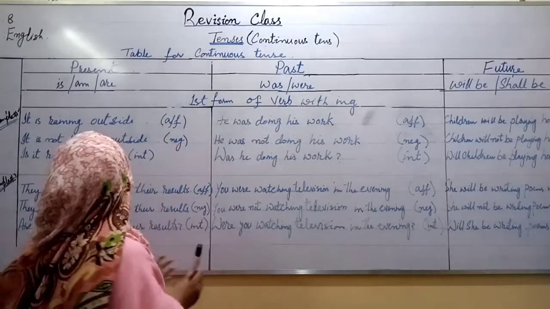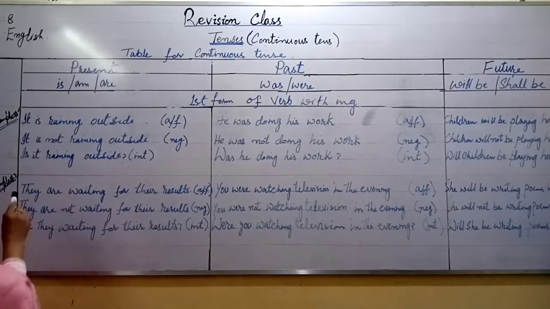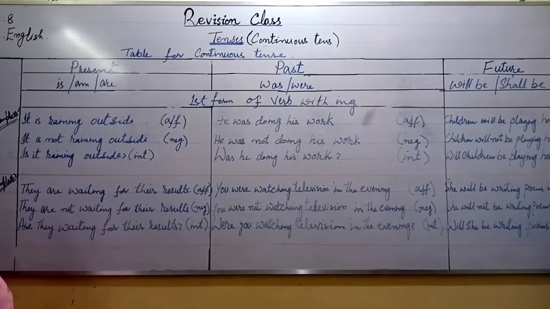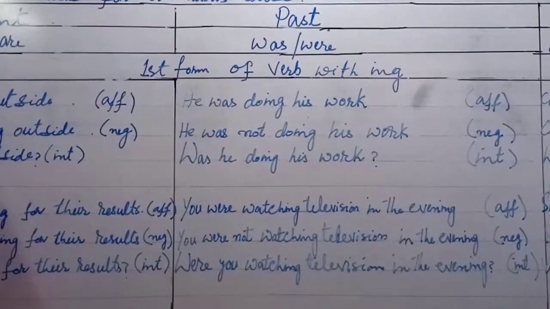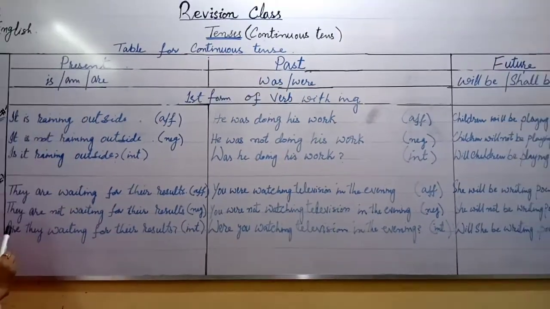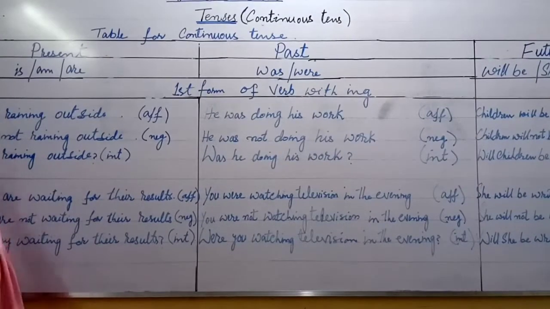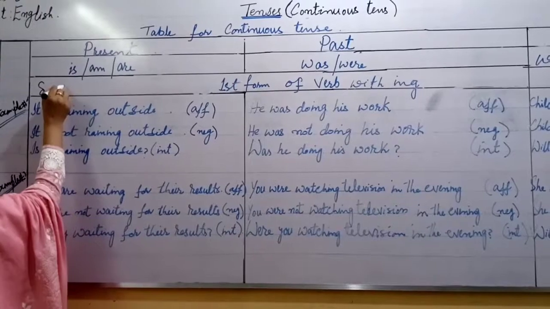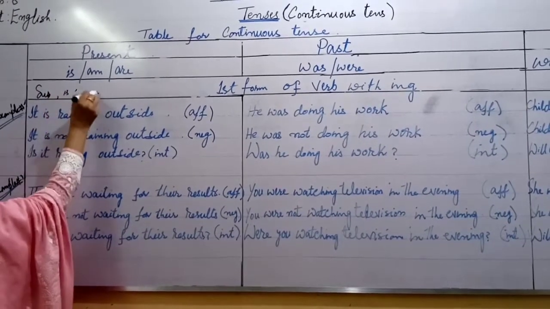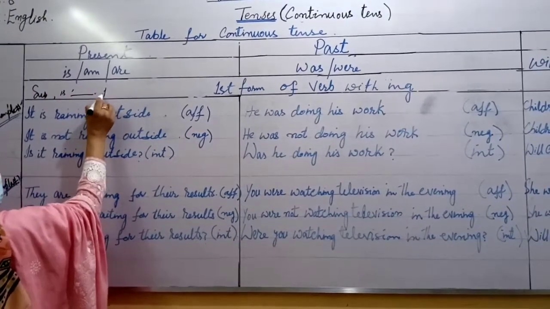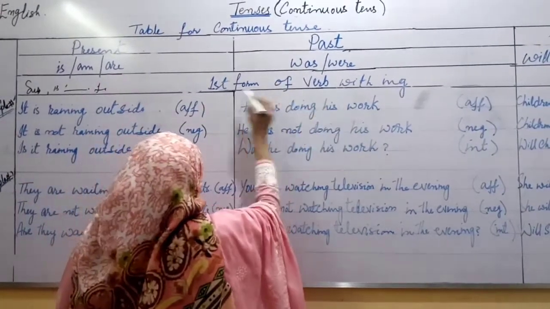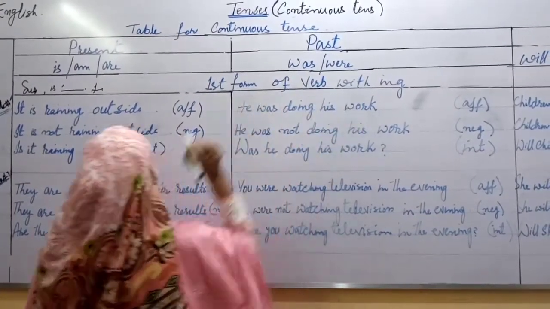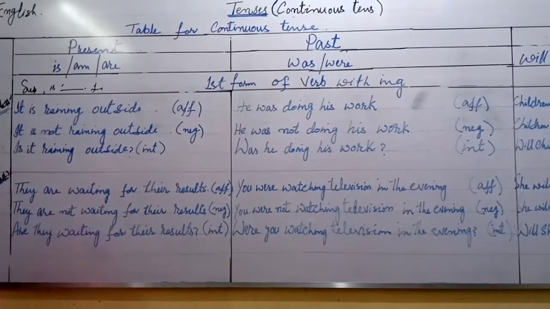Let's look towards the board. First I will explain the structure of present continuous tense. In present continuous tense, first of all you will write the subject, then the helping verb is, am, are, then the first form of verb with ing, as I have mentioned in the structure, and the object.